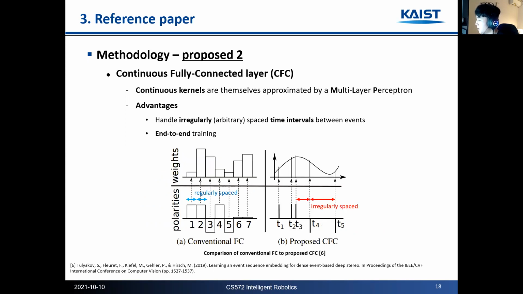Event timestamps are continuous and sampled irregularly. To deal with this problem, they proposed a continuous fully connected layer. As you can see in this figure, in contrast to FC, CFC allows embedding irregularly time-spaced event sequences and makes the whole network trainable in an end-to-end manner.